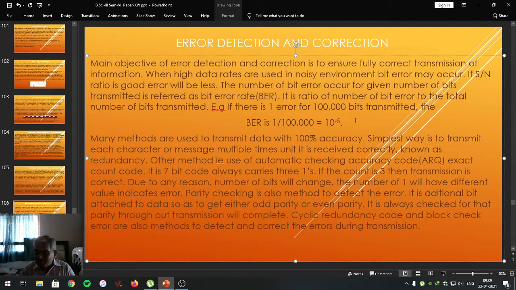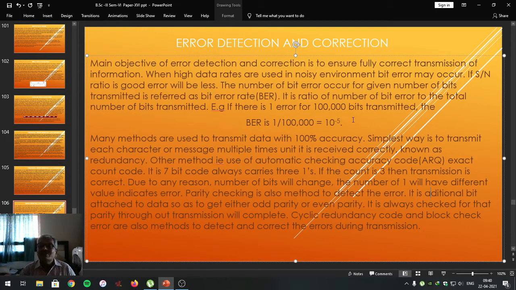So to undergo a successful, noise-free, error-free communication, some protocols, some guidelines, some procedures are used; those guidelines, those rules are called protocols.